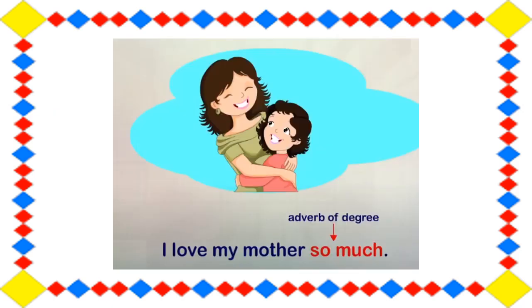So now, I love my mother so much. So students, this so much tells us what? It tells us how much the child loves her mother. So I love my mother very much. So an adverb that tells us how much or the extent of an action is called the adverb of degree. So here it tells us the extent of the action, that I love my mother so much.